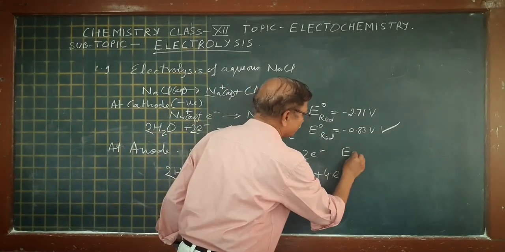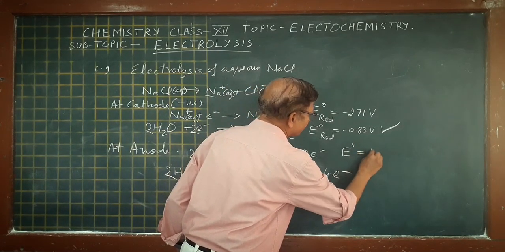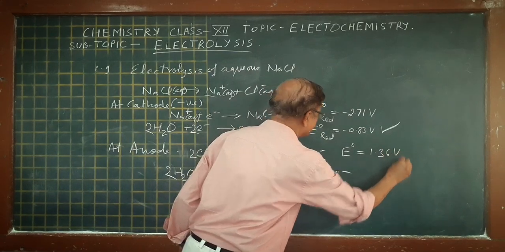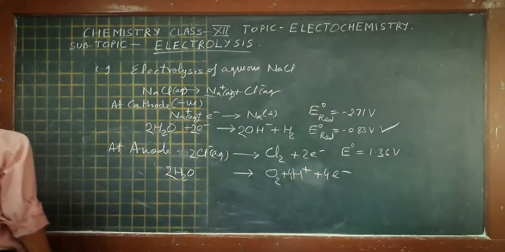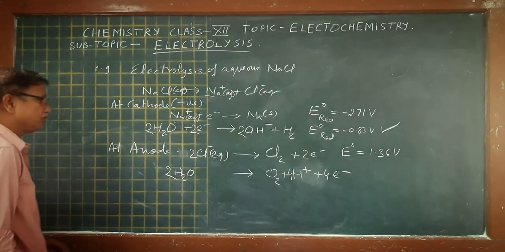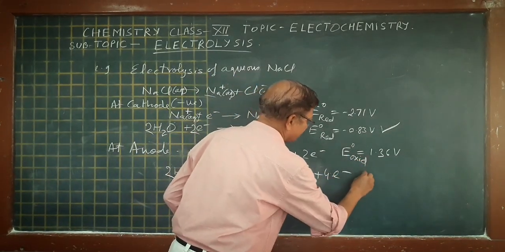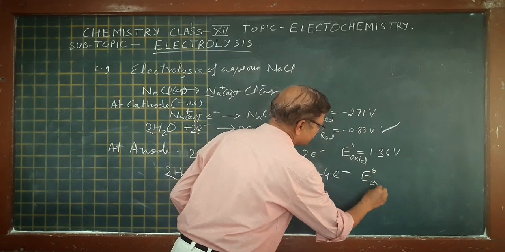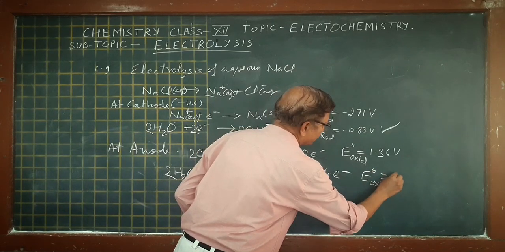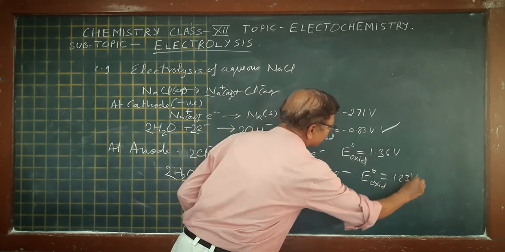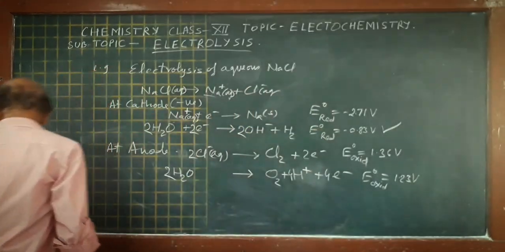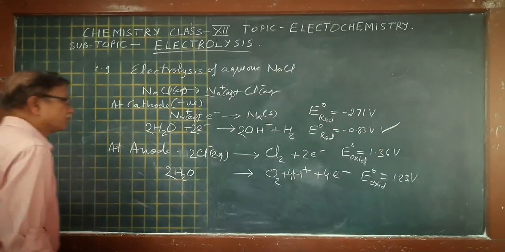Now you can see the E0 potential value of chlorine: E0 oxidation potential value is minus 1.36 volt. Similarly, the E0 oxidation potential value of water is minus 1.23, both in minus.